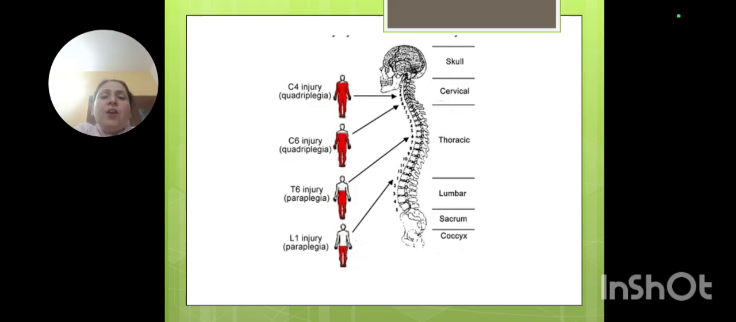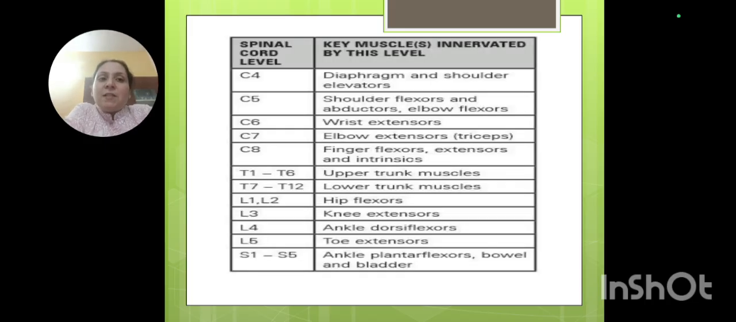So any injury or any infection at the level of C4 will result in quadriplegia. C6 also quadriplegia, where the thoracic muscle has been saved. C4 where the thoracic or respiratory muscle is involved. T6 level is a paraplegia, pure paraplegia, and L1 level is also a paraplegia. At T6 the abdominal muscles will be involved, and at L1 the abdominal muscles are saved. Herein you can see the key muscles which have been involved, and what the cord levels are.